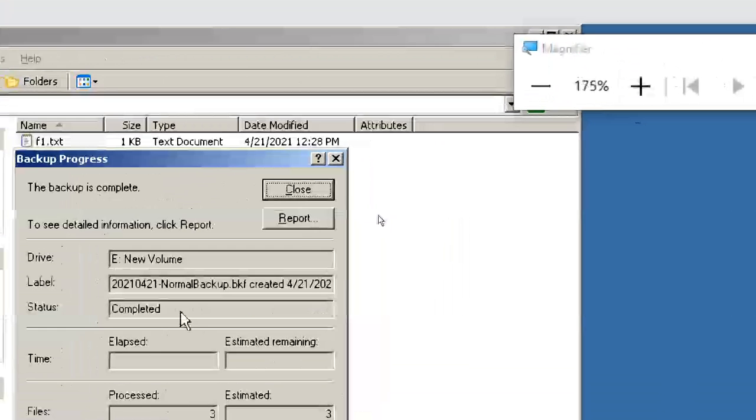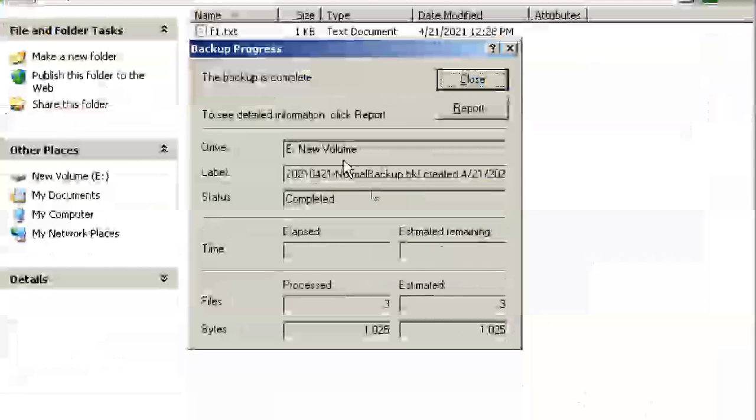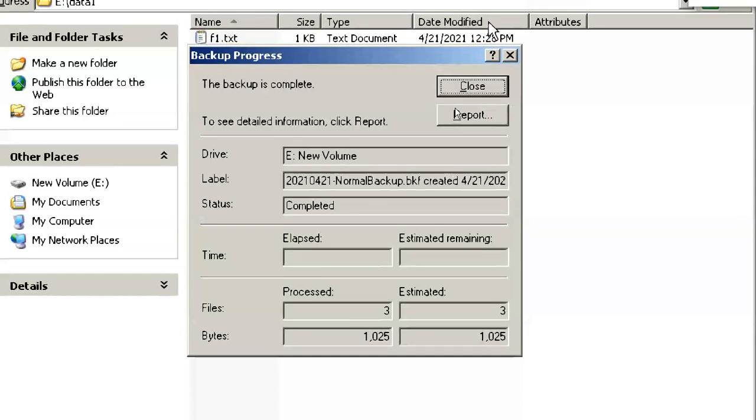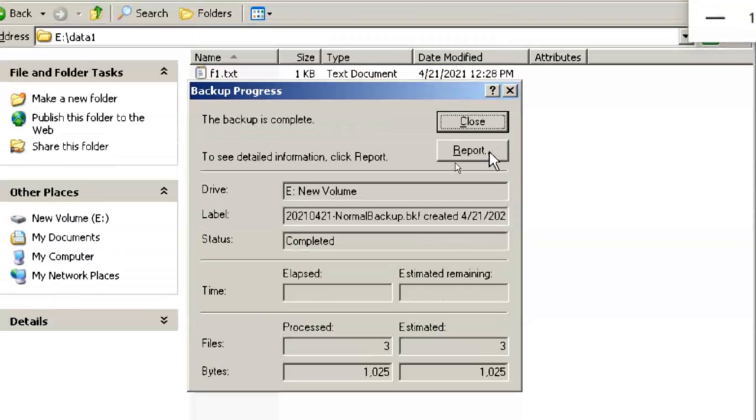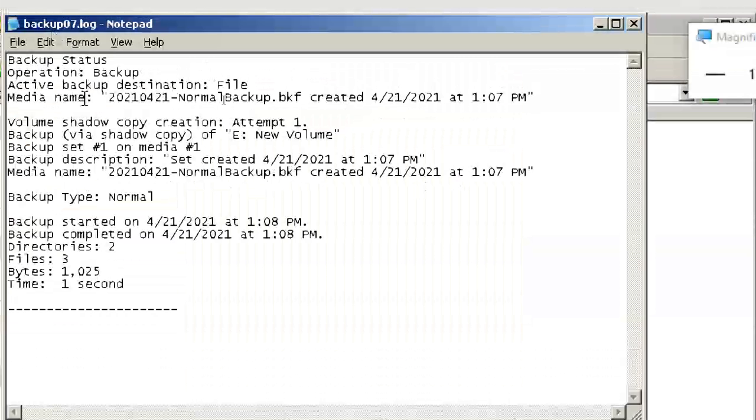Wait. Okay, so here you can see the report. After taking any backup, it is better to check the report if it is generated. See the backup status, and what is the name of the backup when it is created. Okay, the location where we copied the backup, and also you can see the normal backup, and two directories, three files wise it is showing. Okay, three files we did a backup.